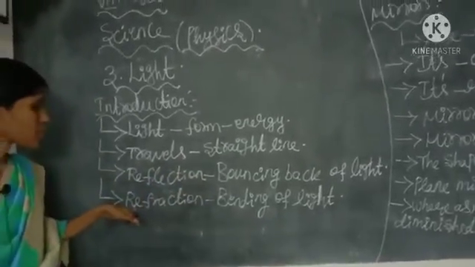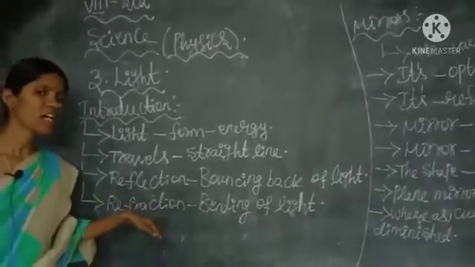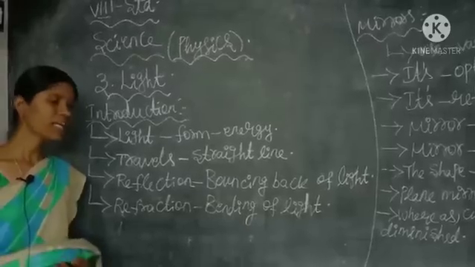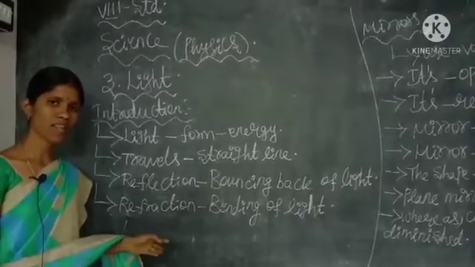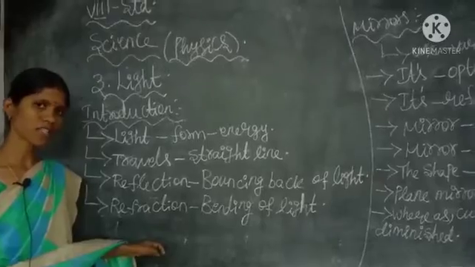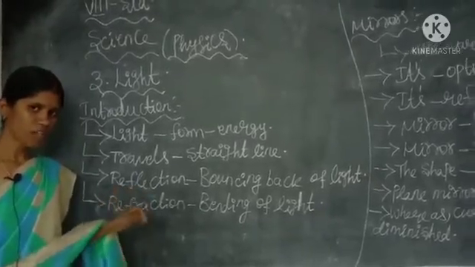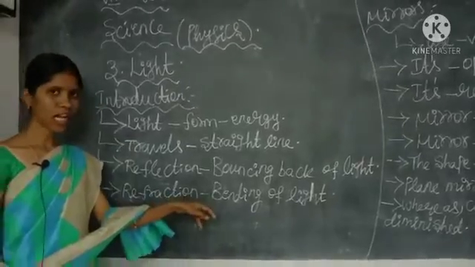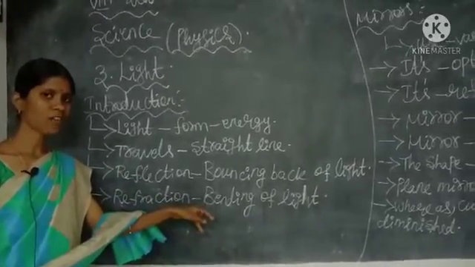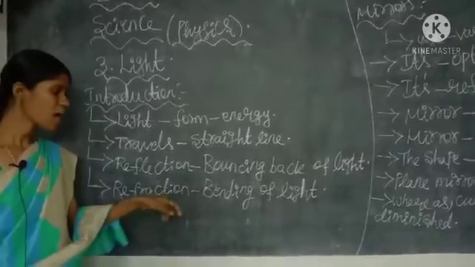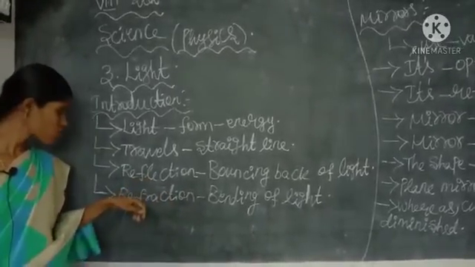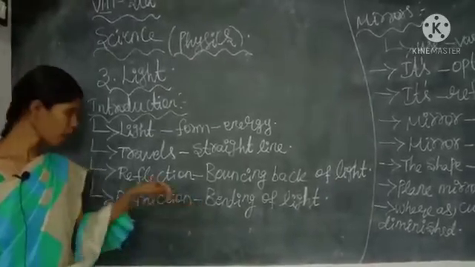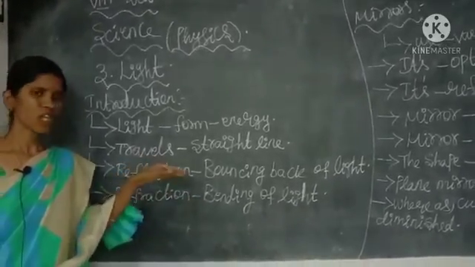Then the second one is refraction, which means bending of light from one medium to another medium, like air and water. Air is a rarer medium and water is a denser medium. So the light which travels from an air medium to a denser medium, the path of the light will be slightly bent into the other medium. So refraction can be defined shortly as bending of light, whereas reflection means bouncing back of light.